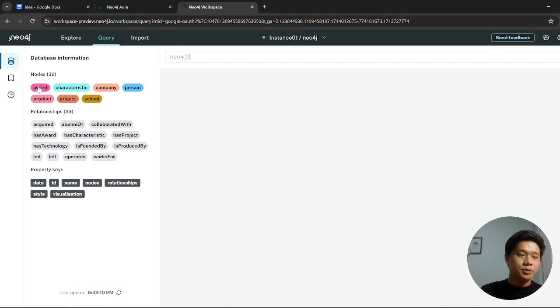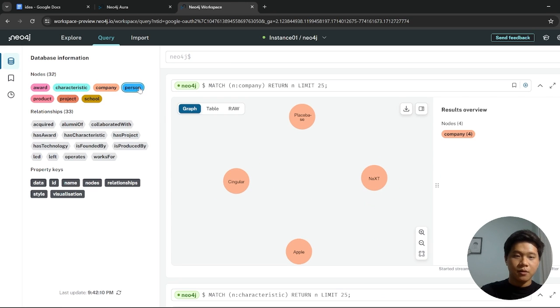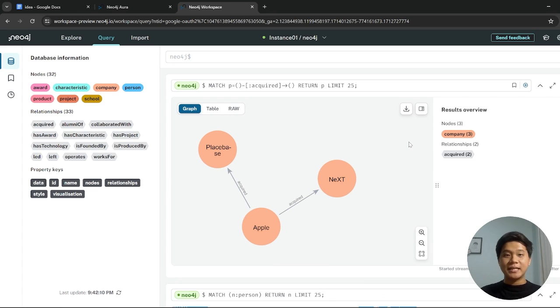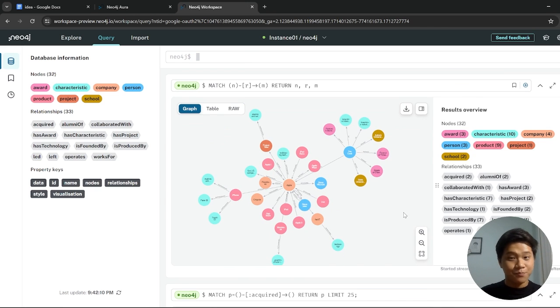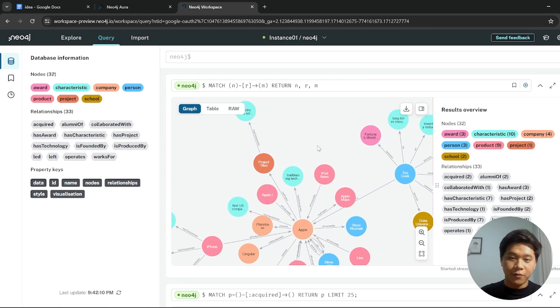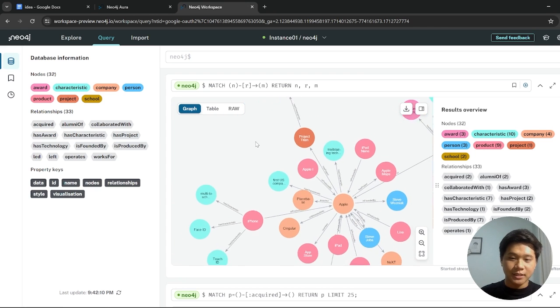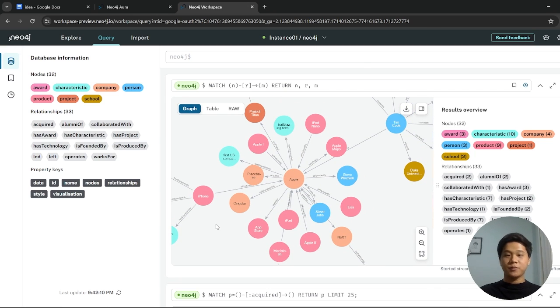Okay, it's cool. We have the word, the characteristics, the companies, person. If you want to see the whole knowledge graph that we have, we can also use this query, and boom, it's very beautiful. And here we have Tim Cook, and then Apple, the universities, the products, the iPhone, Apple Maps, the Project Titan. So yeah, I think it's cool, and that's it for today.